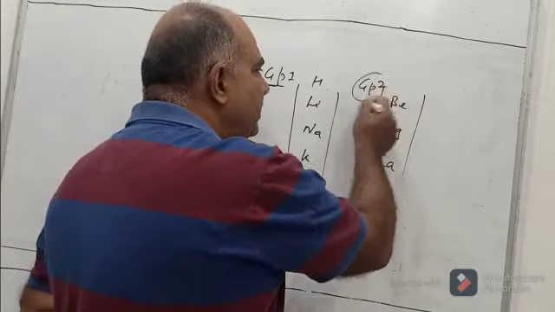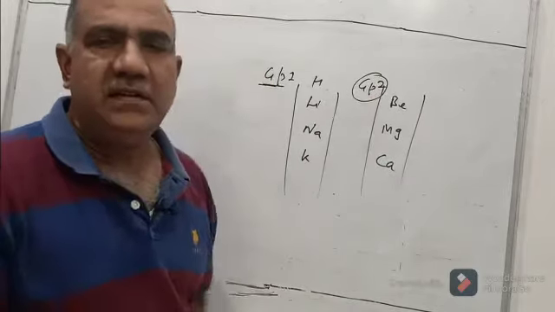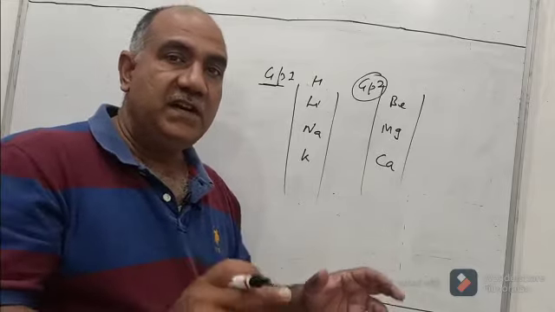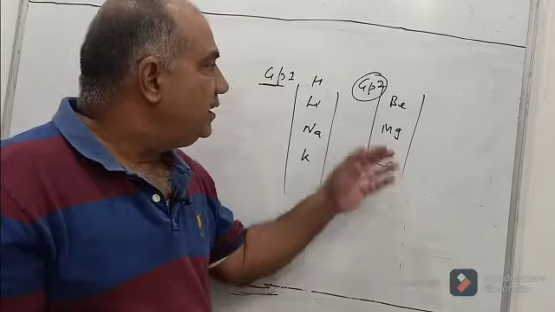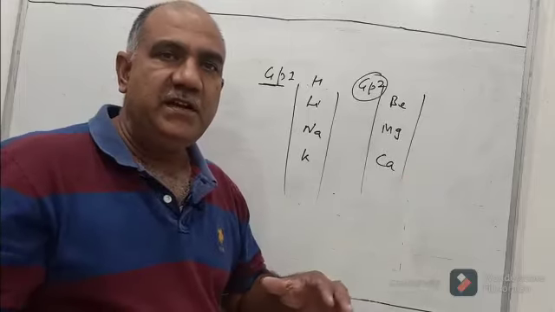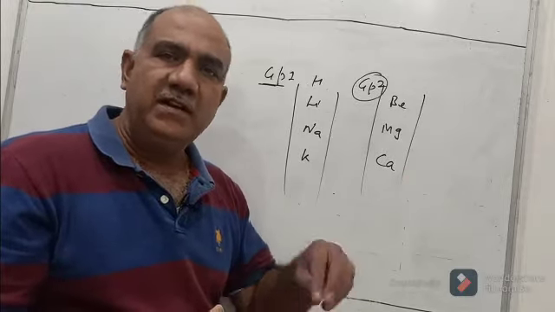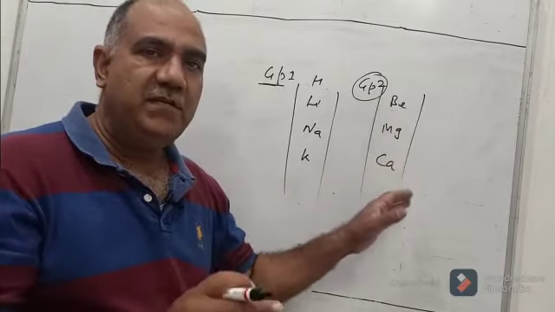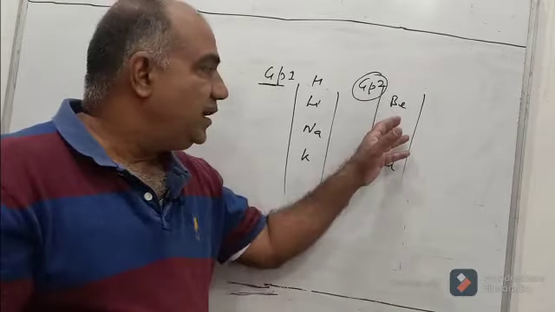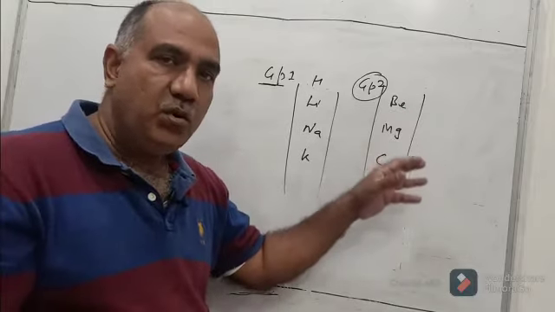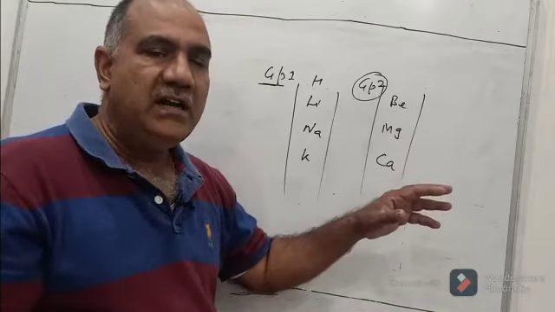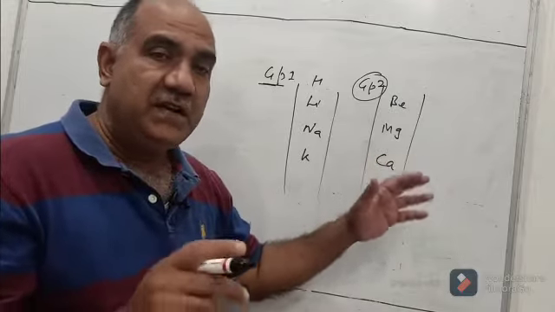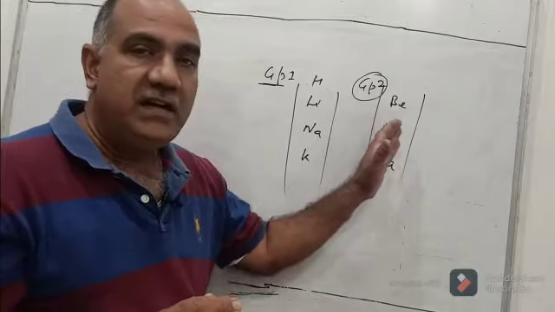They are called earth metals because oxides of these metals are found in the crust of the earth.